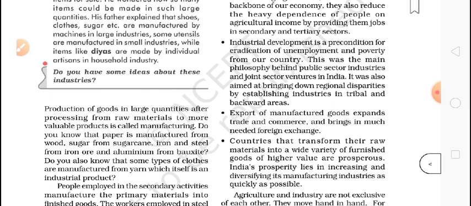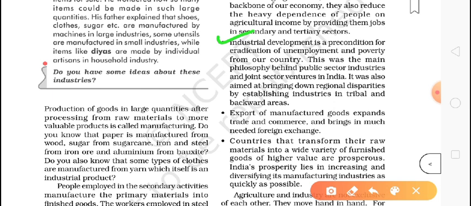Industrial development is a precondition for the eradication of unemployment and poverty from our country. Just think, there is an area in which around 10 villages are there. All the people depend on agriculture, so they are not getting good earnings.